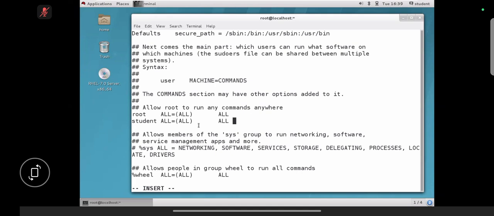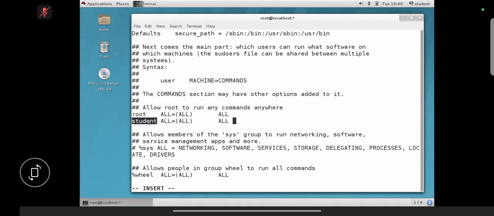Whatever number of commands root user can execute, those many commands student user can also execute with sudo permission. Got it, guys? First field, username. Second field, host name. Third field, resources, or if you want you can provide the permission directly, it's not a problem. Okay. Fourth field, permissions.